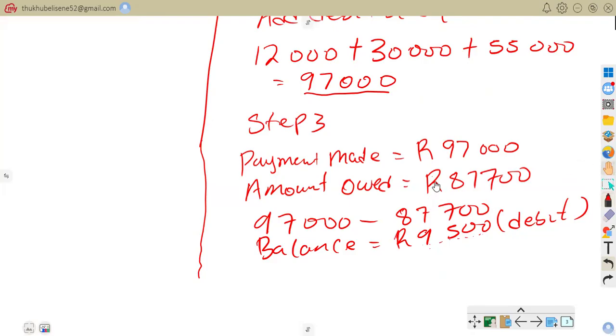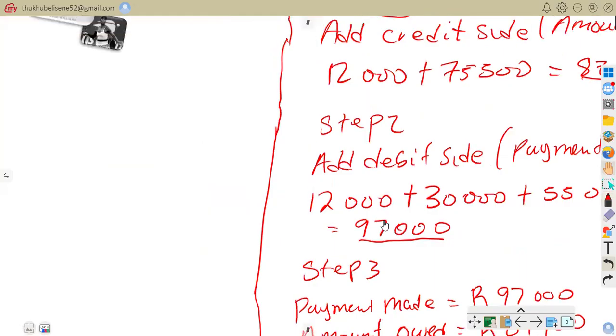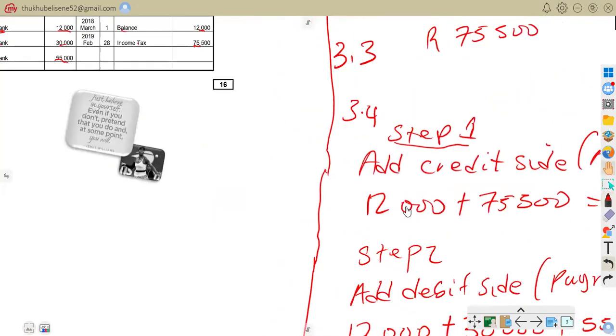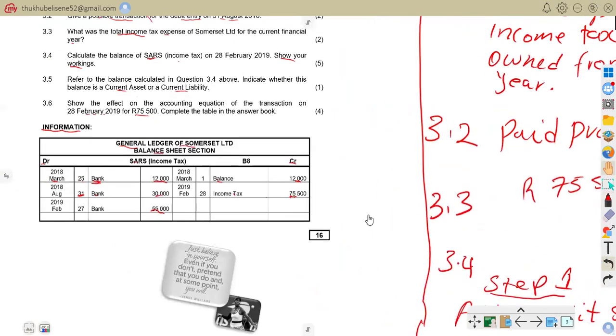So this means that this amount is high. We paid more. So it means there is a tax refund that SARS is going to refund to the business. Hope you are together. We are together on that. Hope you understand that.